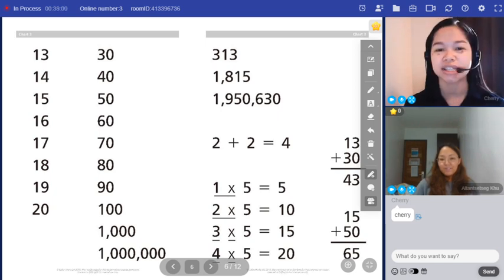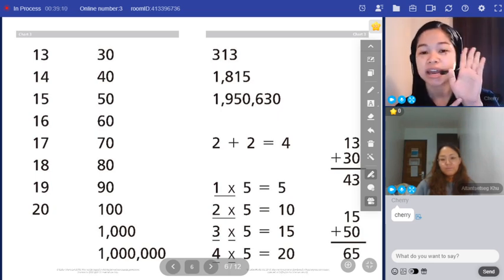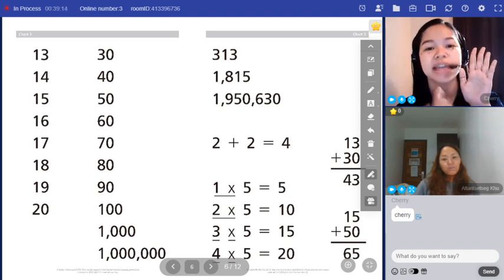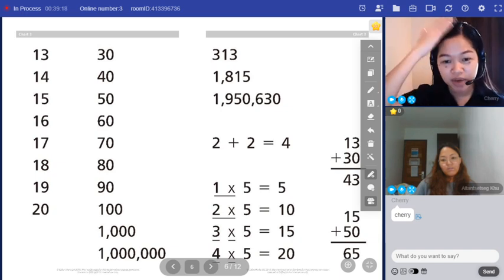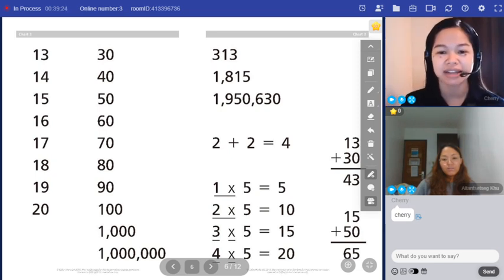Repeat, not anything. Okay, listen, we say not anything for negative answers. So, for example, have I got anything in my left hand? So we say no, you haven't got anything in your left hand. Another example, are you wearing anything on your head? We say no, I'm not wearing anything on my head. So, not anything for negative answers.